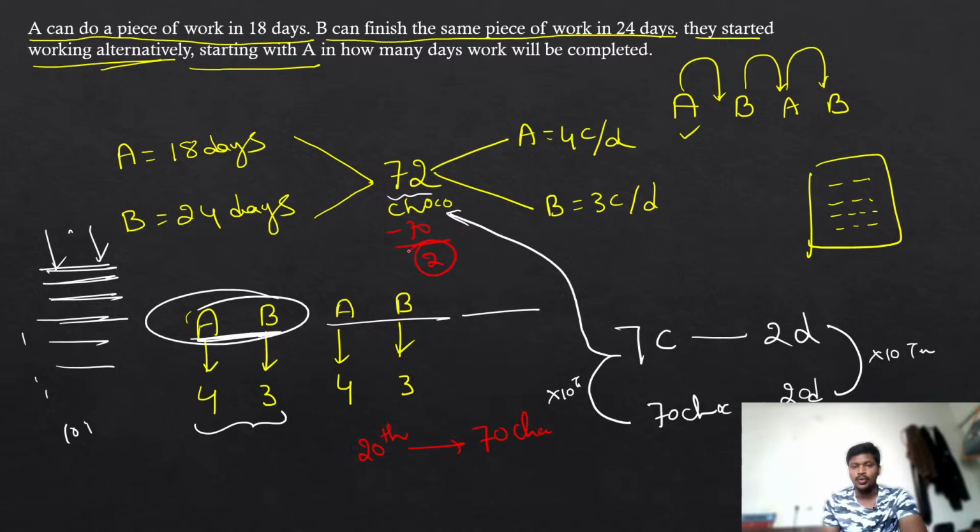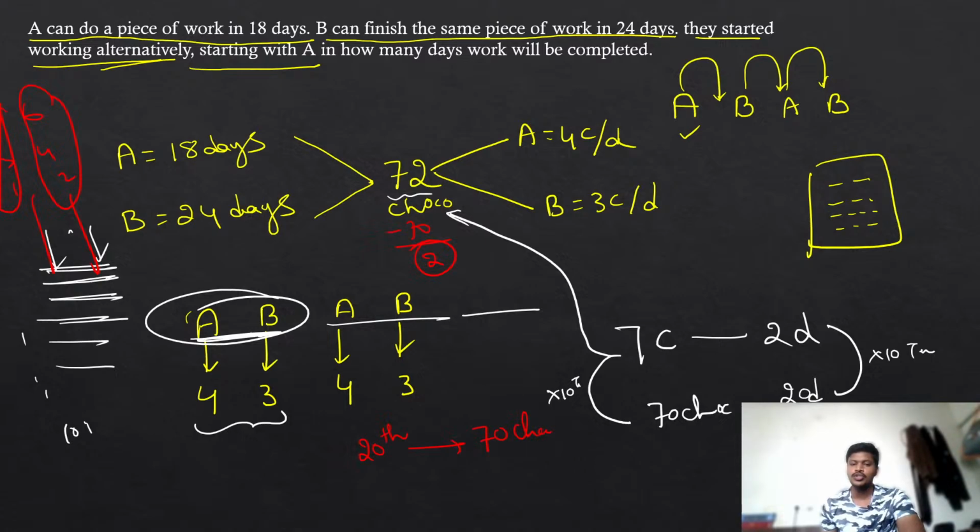But I want to complete 72, and I have eaten only 70. So how many are remaining? Only 2. Now you need to eat these 2 more also. Who is going to come to work on the 21st day? Like see here, A, B, 1, 2, 1, 2, 3, 4, 5, 6, like that. For all the even numbers B is working, for all the odd numbers A is working. So if you are coming to the 21st day, A is going to come to work.